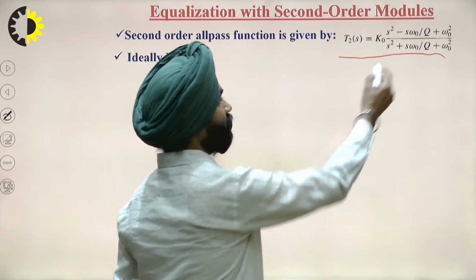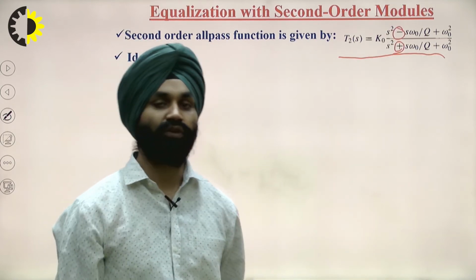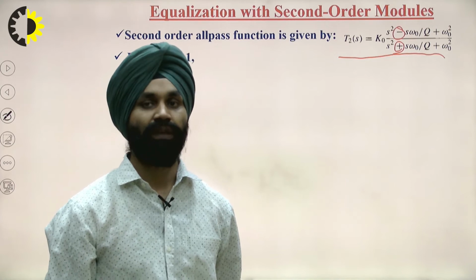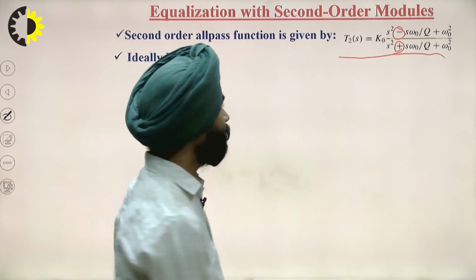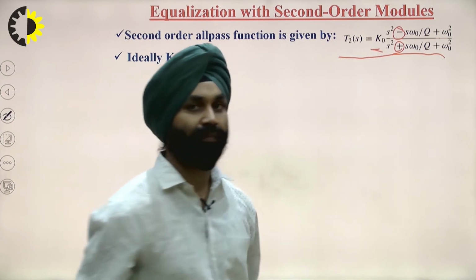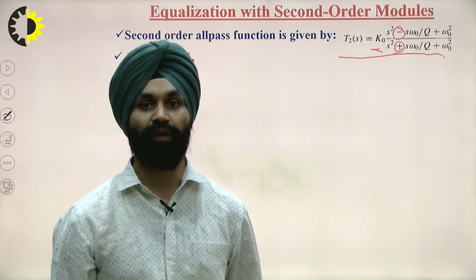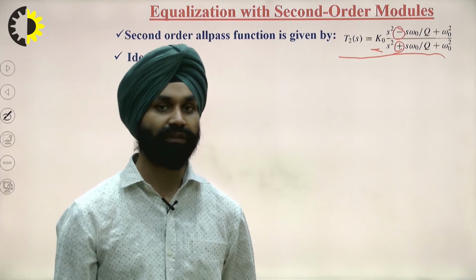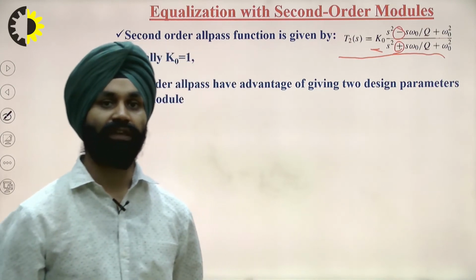So it is just a complex conjugate. The numerator is the complex conjugate of the denominator. As in the previous case, we can take the gain k naught as equal to 1, depending upon the configuration of the op-amp. So we generally take k equal to 1.